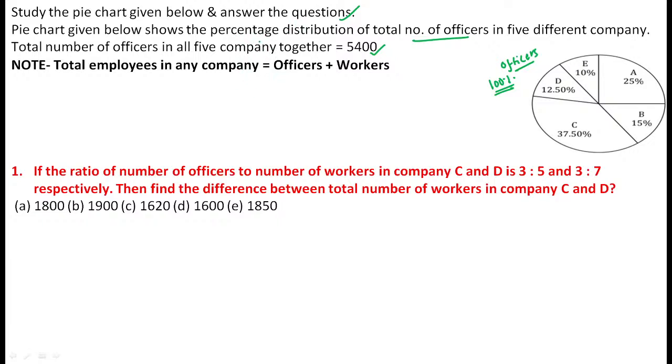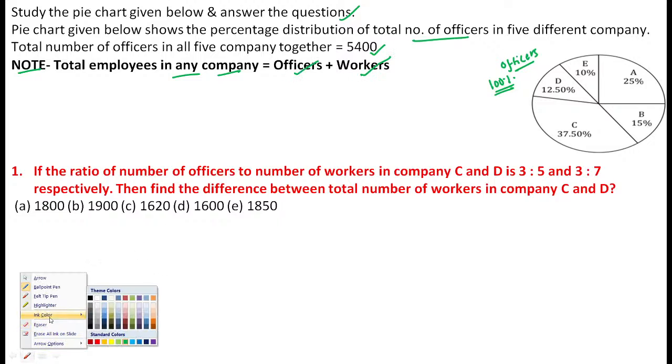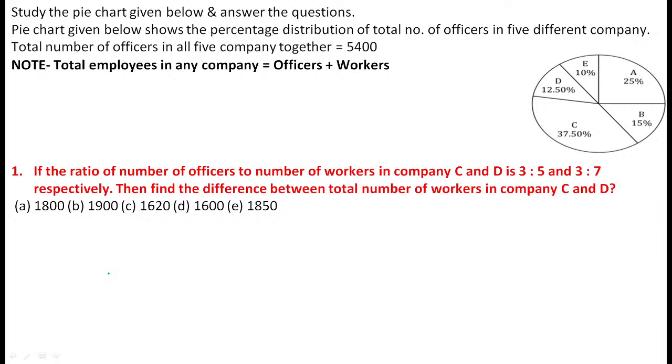Next one. Now, remember one important point: the total number of employees in any company is a combination of officers and workers. So that is the overall information. Just go through question number one.